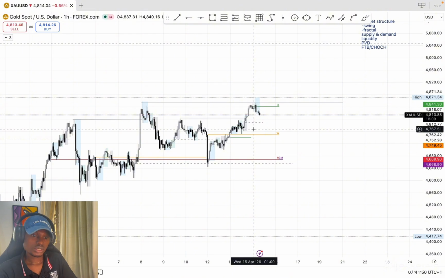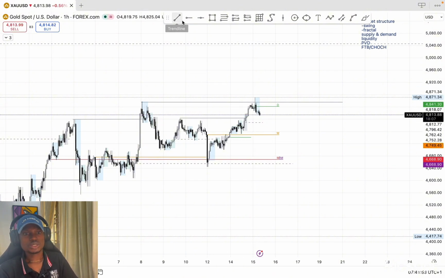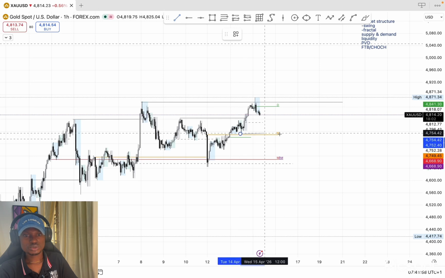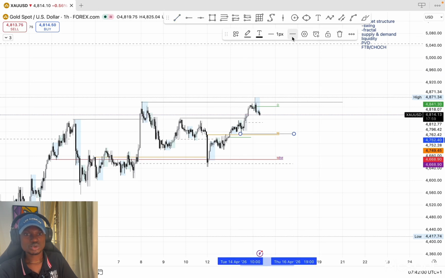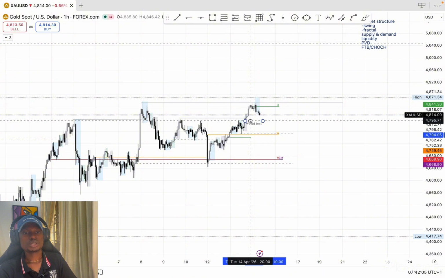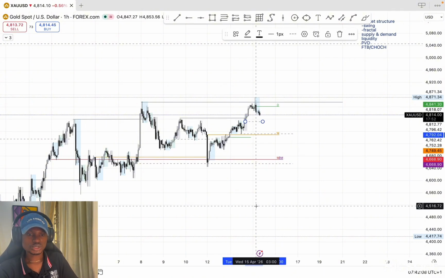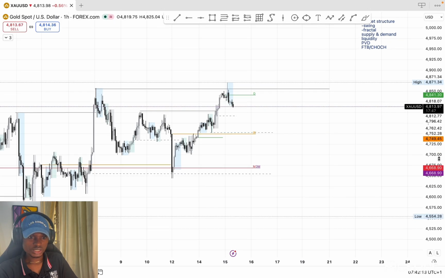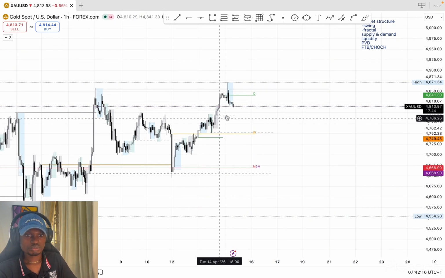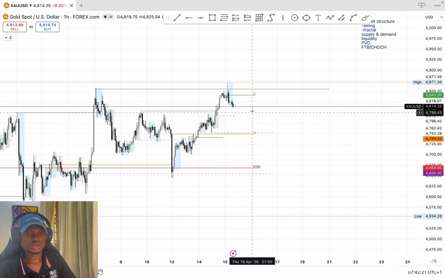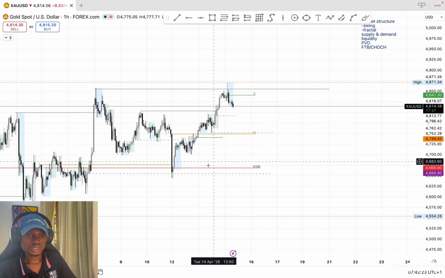So let me delete this. Either we get price to drop all the way to the weekly open, and then from there we can start seeing more longs, or price might get to this little bump in the road here, and then from there continue to go up. So those are the two possible price actions we might see, either this liquidity or this one. Then from there, price will continue to push up into the highs.